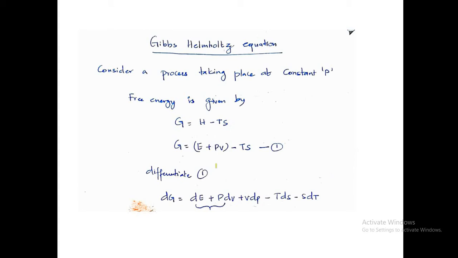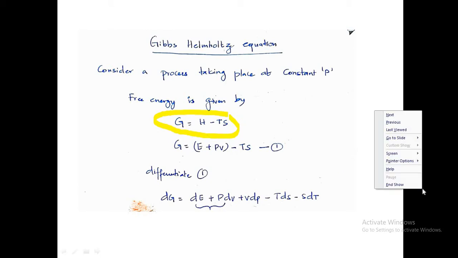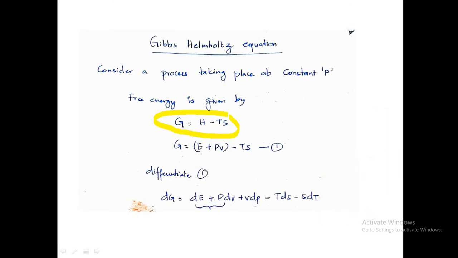You know this equation: G is equal to H minus TS, enthalpy minus the product of temperature and entropy. We have seen this in the last class.